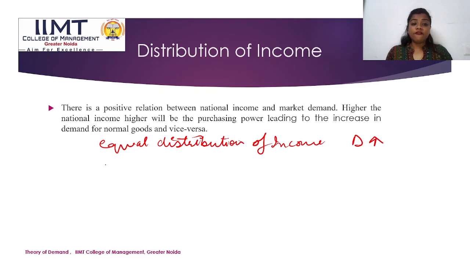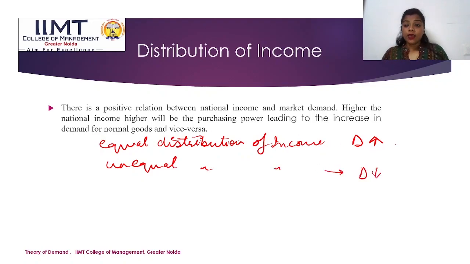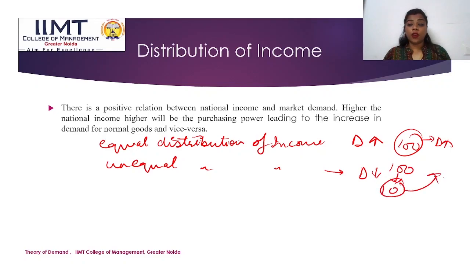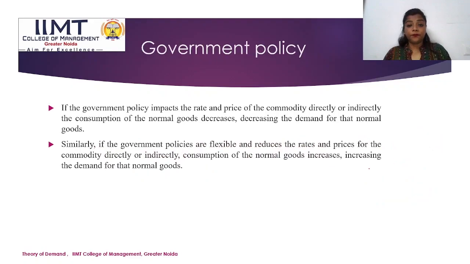And if there is unequal distribution of income, the demand will be less. As we can say, if 100% of people get equal salary, they will demand more. And if there is unequal distribution, out of 100 people, only 10 will be able to purchase the product. So the demand has decreased as compared to the equal distribution of income.